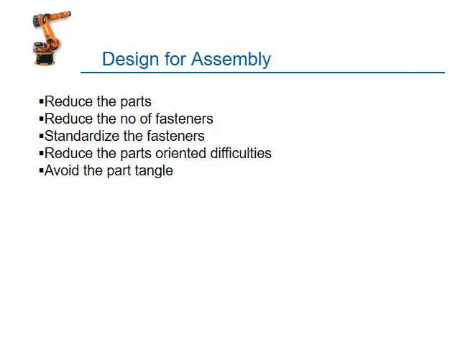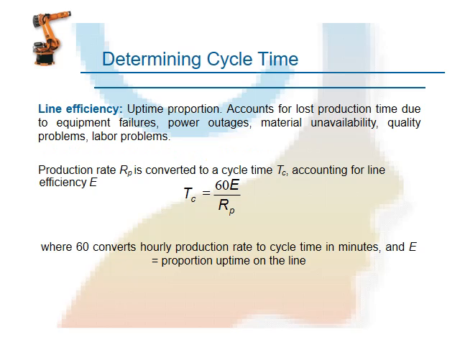So why do we need to design the assembly lines? For reduction of parts, reducing the fasteners like the joining system, and standardization of fasteners. If you require permanent weld or temporary weld joining based on the requirements, we need to fasten accordingly, reduce the difficulties, and avoid part tangles. Some of the formulas we are going to see are based on that product.